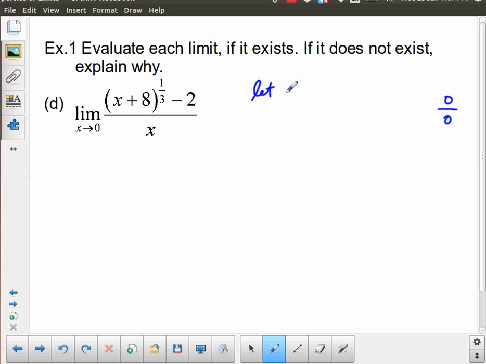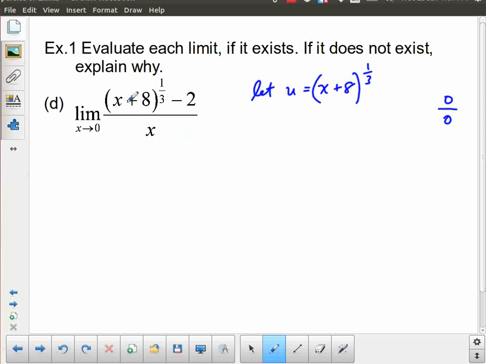So I'm going to say let u equal x plus 8 to the 1/3. I'm basically just going to say, okay, can I just get rid of this whole thing? It's problematic. Sometimes you get this right on your first try. Sometimes you have to fiddle around with it a little bit. So I'm going to get rid of this problematic term, but in getting rid of this, I'm getting rid of my x's. Now I have to take care of the x's everywhere else.